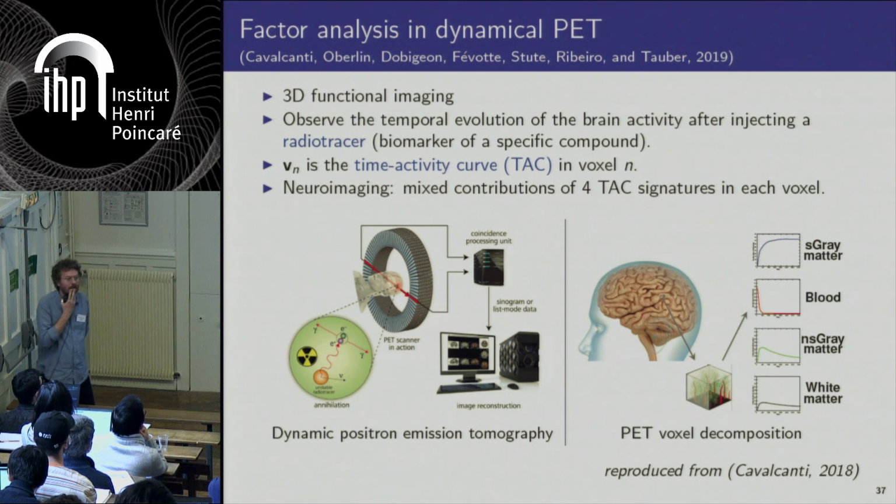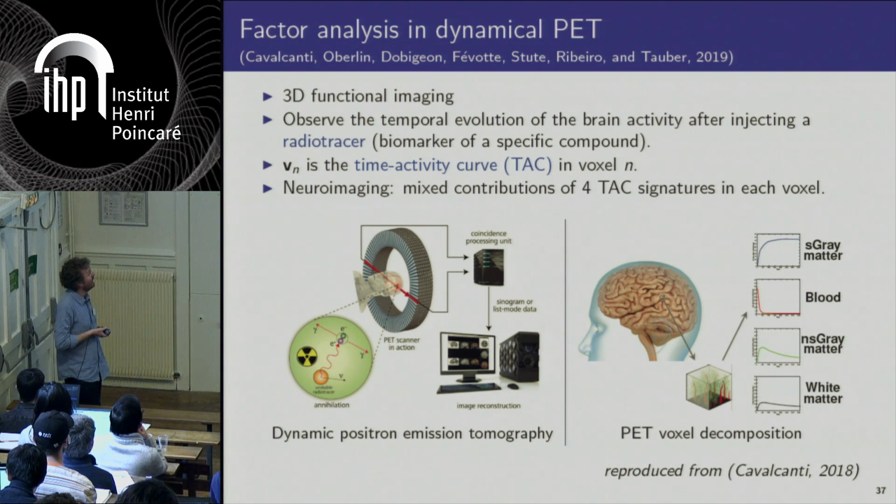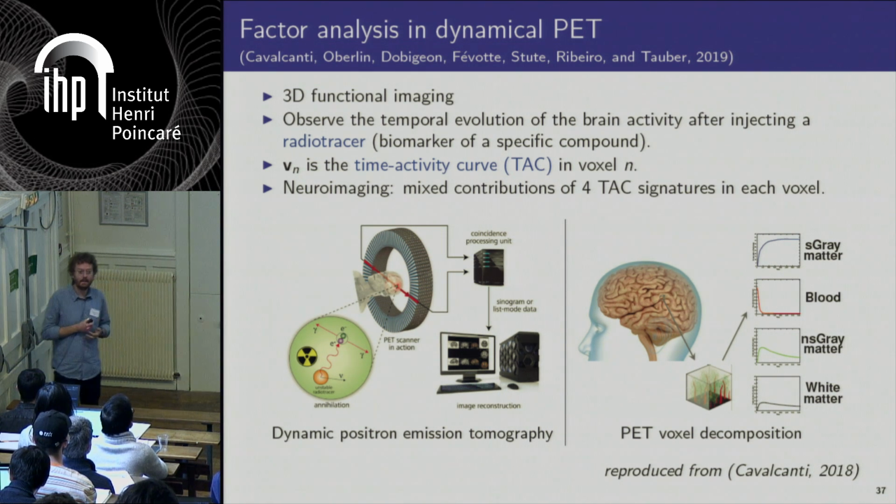So the principle here is, this is a 3D functional imaging technique in which you want to monitor the activity of the brain, in that case. And so you inject a radio tracer to a patient. So the radio tracer is a biomarker of a specific compound that you want to identify in the brain.